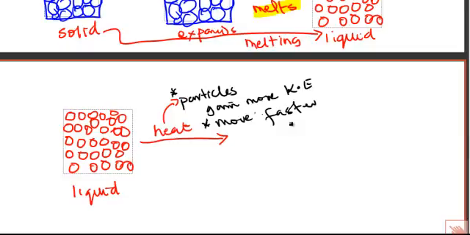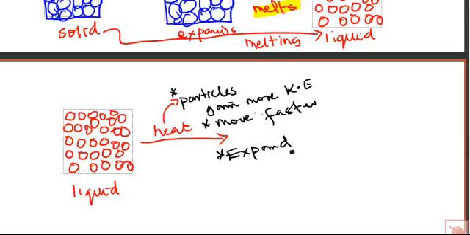When they move faster, it means they have to be colliding with each other more. They collide with each other. They collide with the wall of the container. They keep on bouncing and they move further apart from each other. Then the next thing is that the liquid too will expand. When the liquid expands, because the particles have gained enough kinetic energy, they will expand.